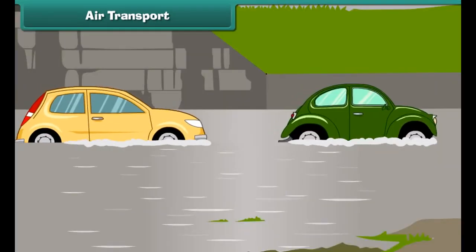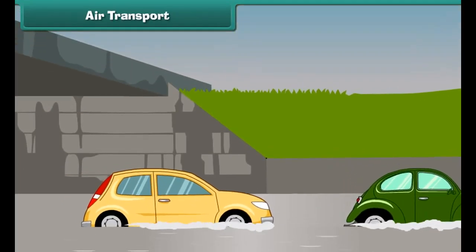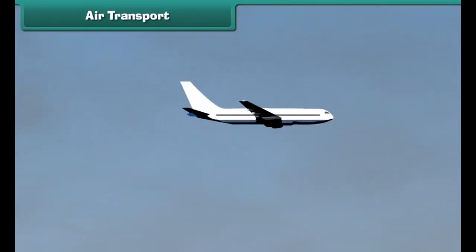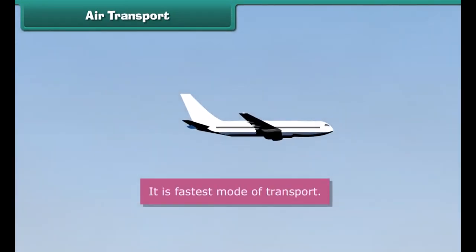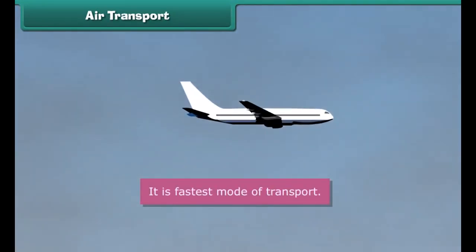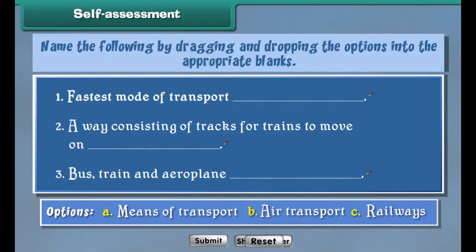Air transport is very useful in transporting goods and passengers during natural calamities like earthquakes and floods. It is the fastest mode of transport. Name the following by dragging and dropping the options into the appropriate blanks.